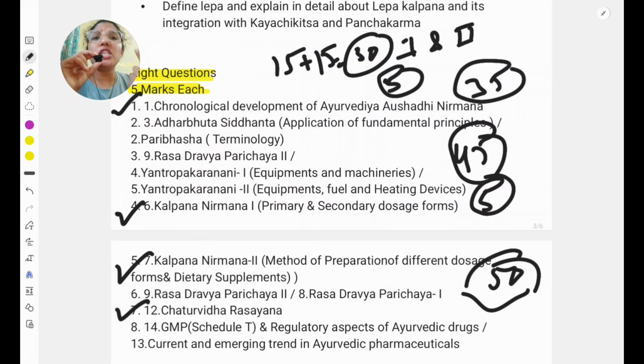And usually the questions that come from here are: what are the Maharasa, explain the Maharasa, their chemical formula, their classical name, their English name. Similarly, explain the Uparasa, their chemical formula, and their names, English as well as classical.